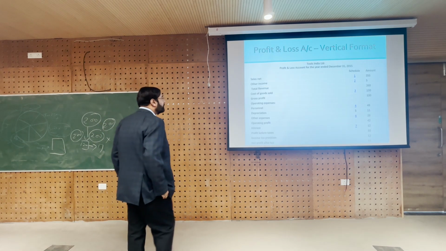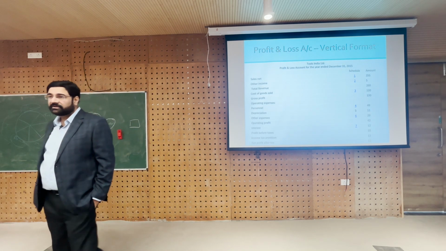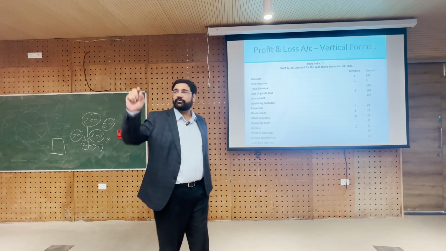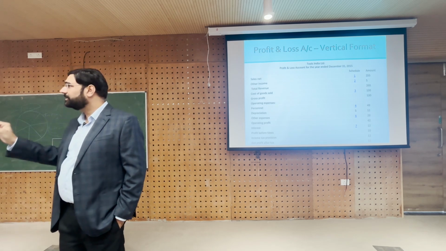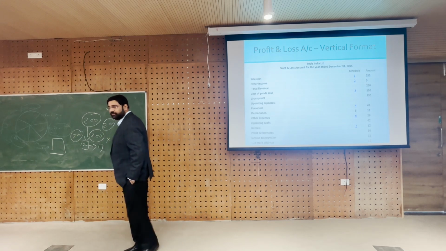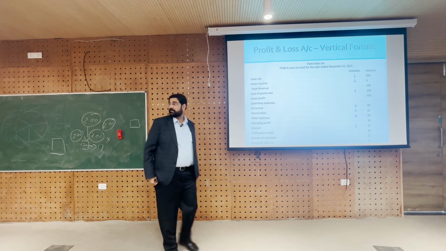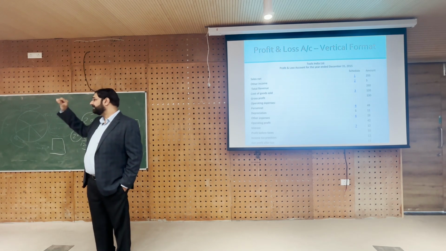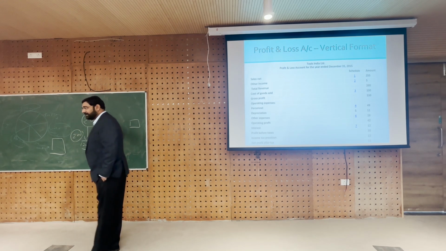So, let us look at the vertical format of profit and loss account. Do you remember yesterday we were talking about two formats of profit and loss account, the vertical format and the horizontal format, right? So, what is the vertical format? I said, if you remember, revenues minus expenses is profit. What is the horizontal format? I said revenue on this side, expenses on this side, balance is profit. You remember that? It is like the balance sheet format. Yes, it's called a T account. I made a T, if you remember, and then I said revenues, expenses, balance.